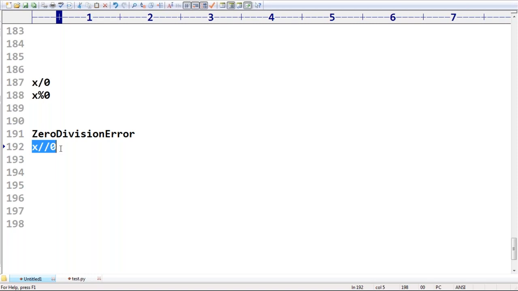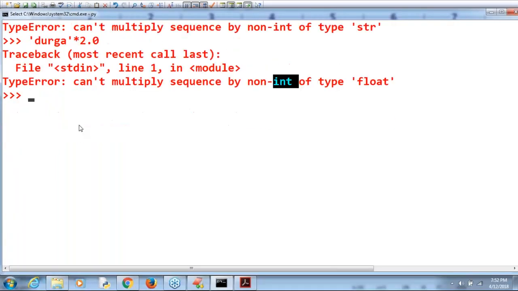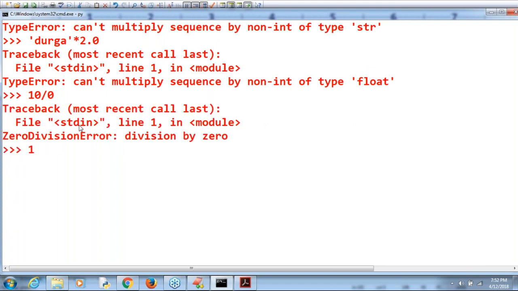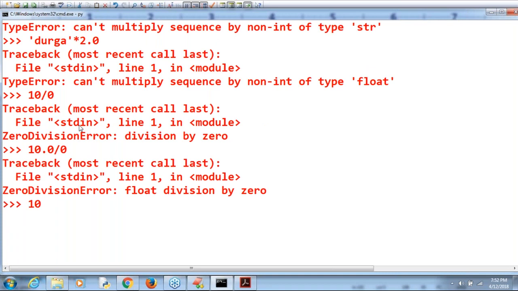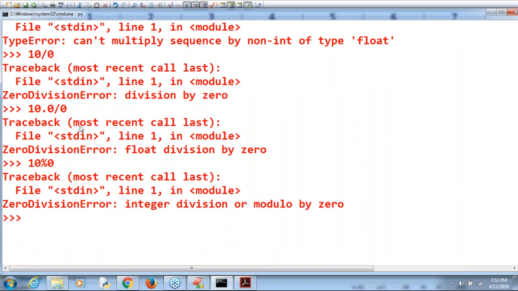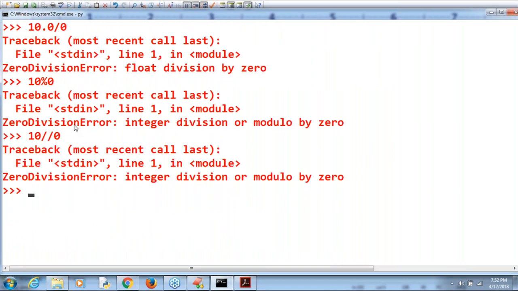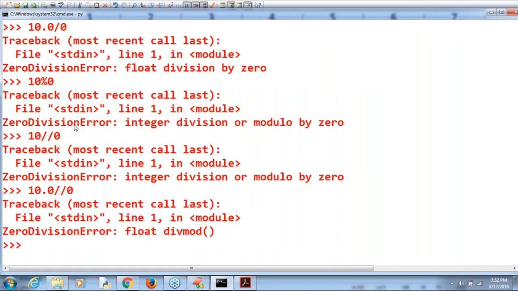So any number divided by 0, or modulo by 0, or float division by 0, the result is always ZeroDivisionError. Sir, 10 by 0: yes, ZeroDivisionError, division by zero. 10.0 by 0: yes, ZeroDivisionError. 10 modulo 0: ZeroDivisionError. Next, 10 floor division 0: yes, like 10.0 by 0 or floor division 0, in all cases by default we are going to get ZeroDivisionError, right?